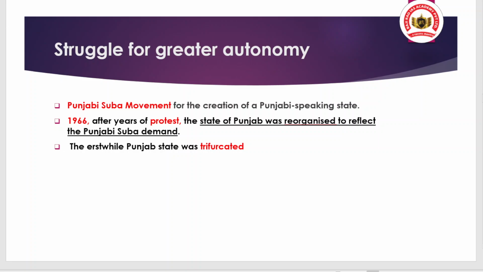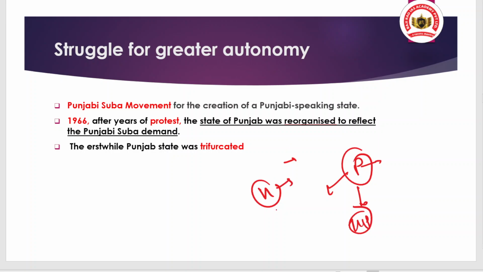When India and Pakistan were bifurcated after independence, you should know that at that time Punjab comprised Haryana, Himachal Pradesh and the present territory of Punjab. So that was a mixture of different religions and languages.